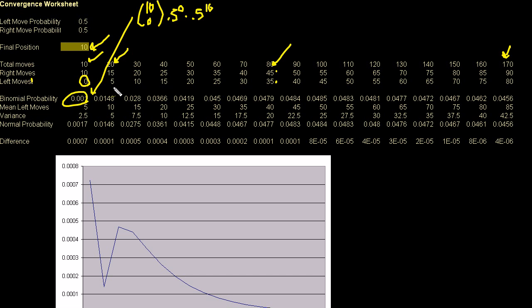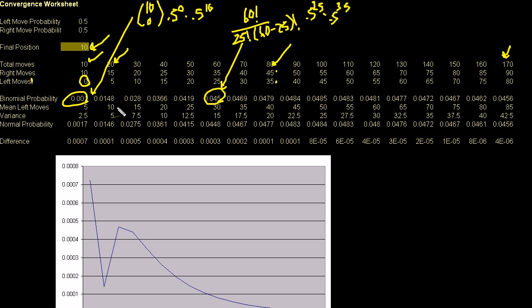If I go to, let's say, this one right here, actually, let me write it out because I think it's interesting. I have a total of 60 moves. So it's 60 factorial over 25 factorial, since I have 25 left moves, times (60 minus 25) factorial, times the probability of a left move, and I have 25 of them, times the probability of a right move, and I have 35 of those. So that's just what the binomial probability distribution will tell us.